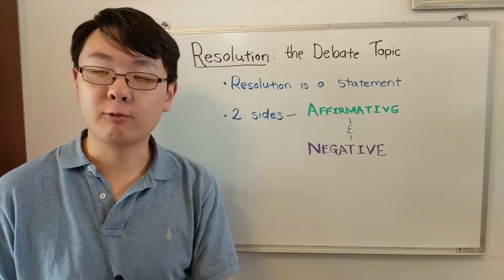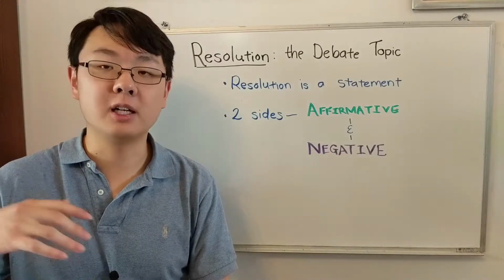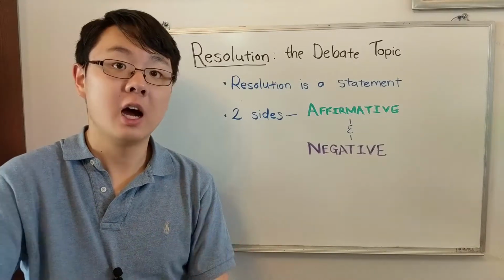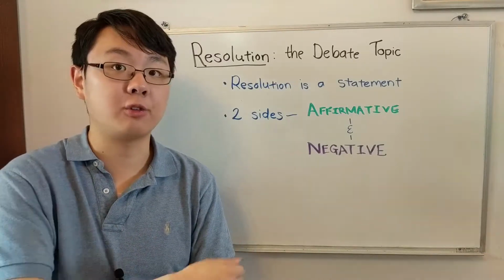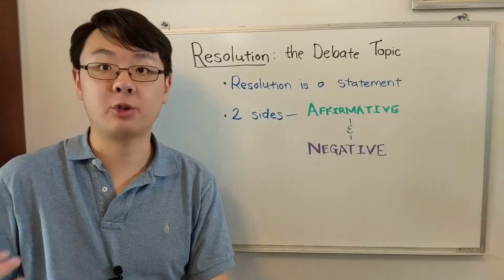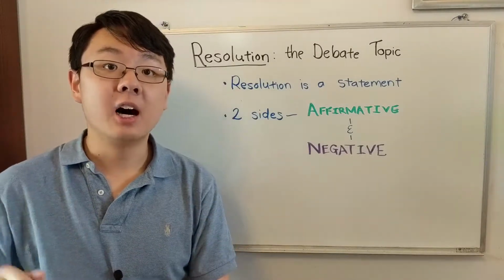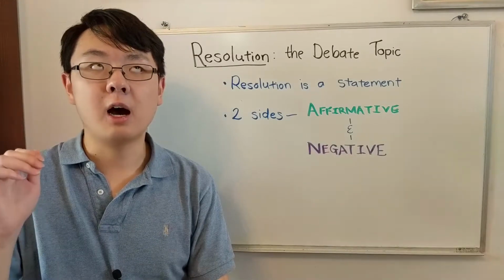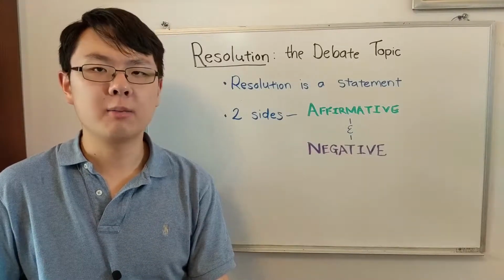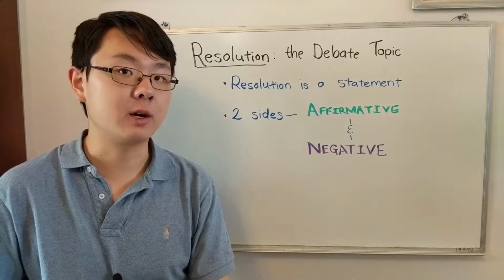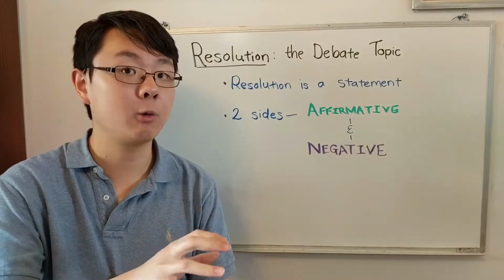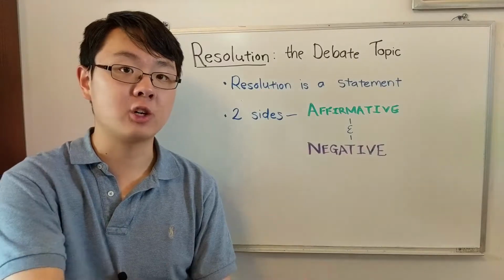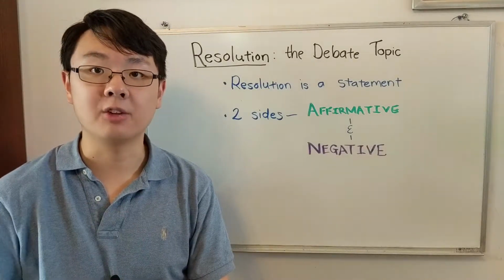So in previous years, resolutions have included things such as a debate between nationalism versus globalism, or national interest versus global interest. They've included national security versus the freedom of the press. We've debated national security versus the right to privacy. In 2018 to 2019, which is when I'm recording this video, the resolution is, I believe the wording is, resolved, governments should value fair trade above free trade. So that's the topic we're debating about. We're debating whether governments should value a policy of fair trade or a policy of free trade. And we're going to look more at exactly what that means.